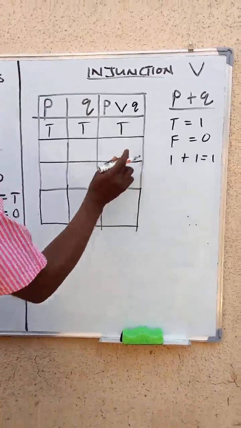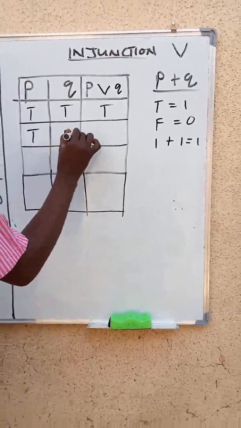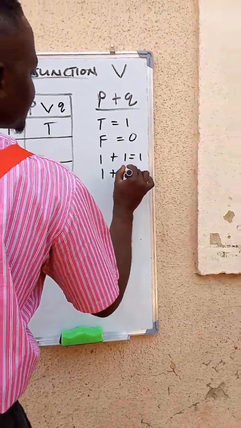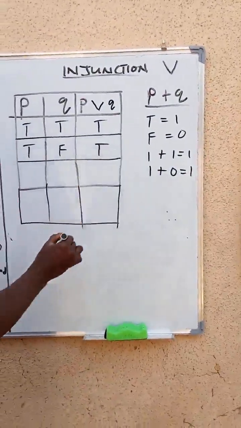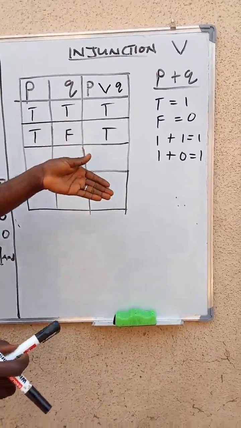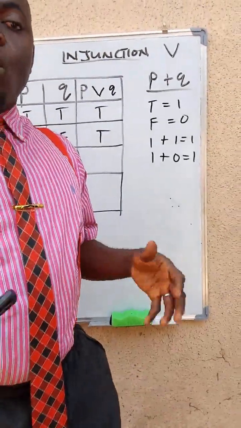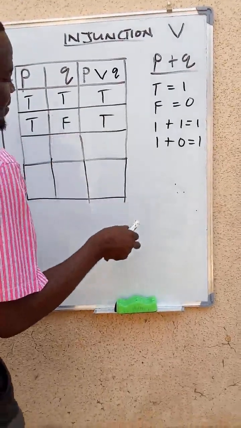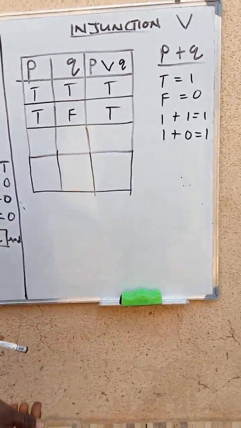And we say our 1 is T. What if this is true and this is false? That is 1 plus 0 is equal to what? 1. That means this is true. See, this one is: either Comrade Elvis Onoha will visit us or call us. So it's either he visits us or he calls us. So it must be true. Either of them will come to pass.